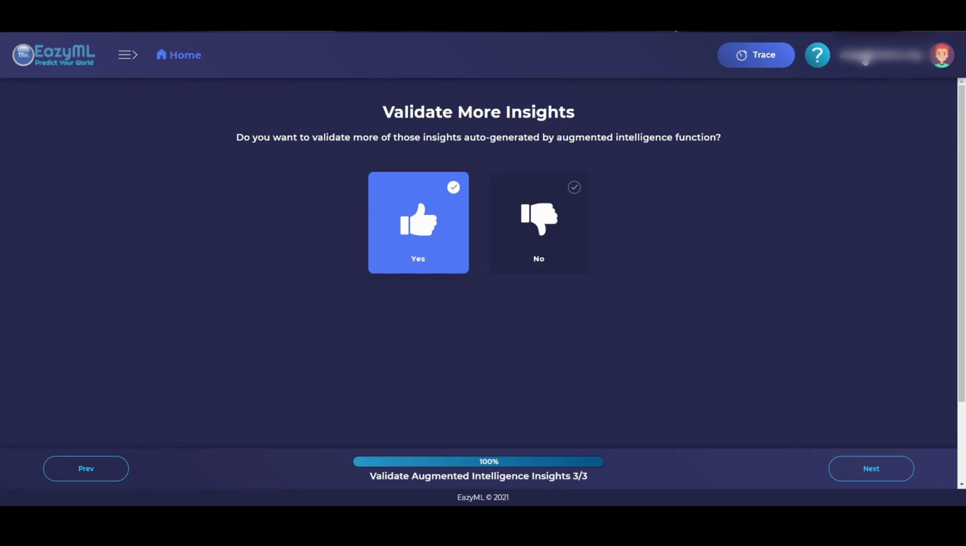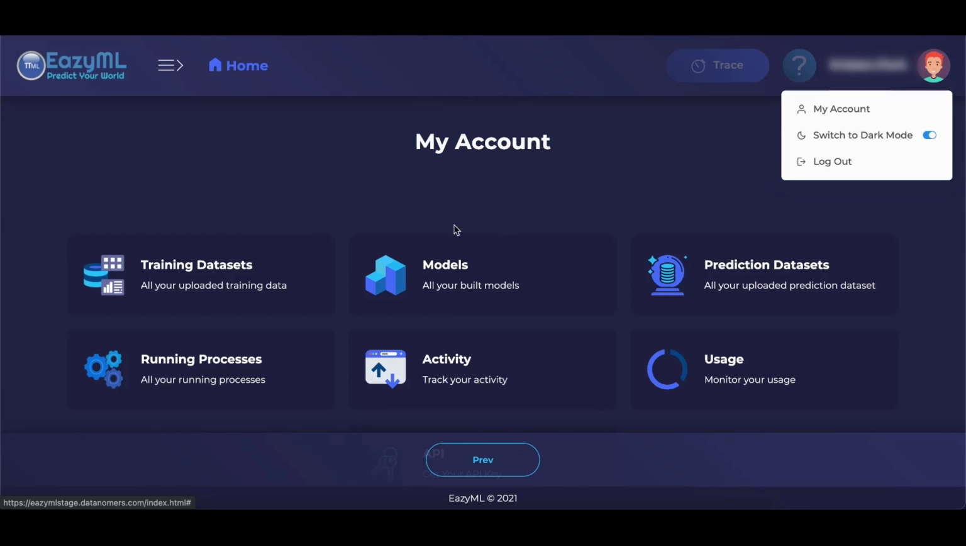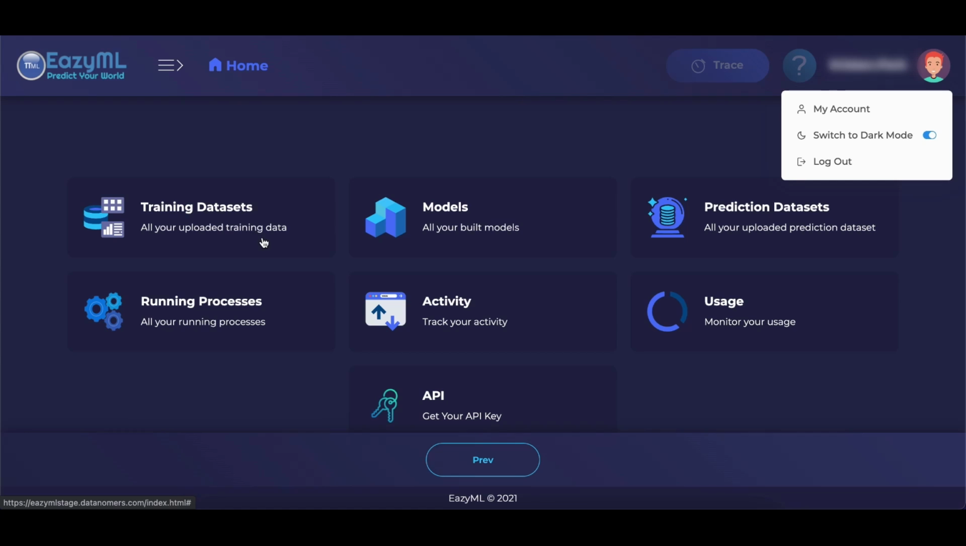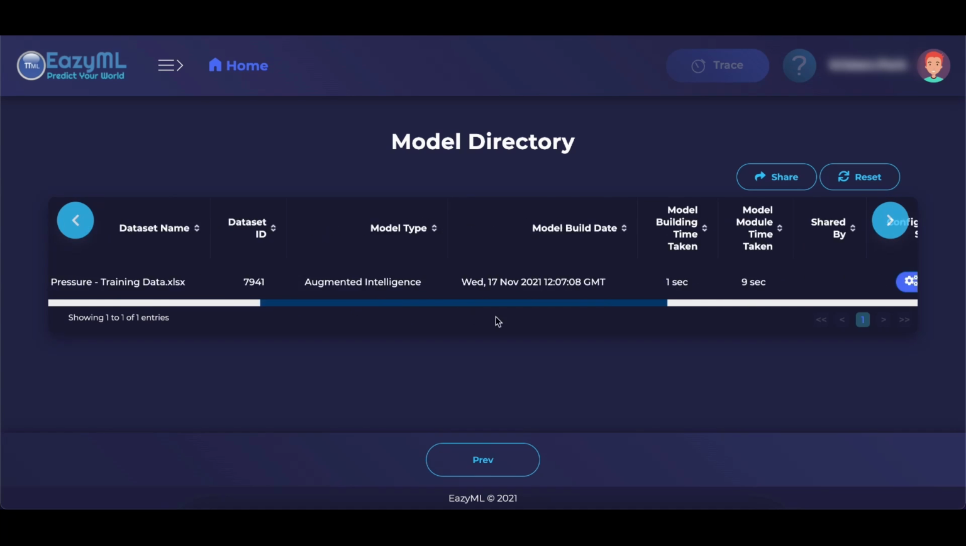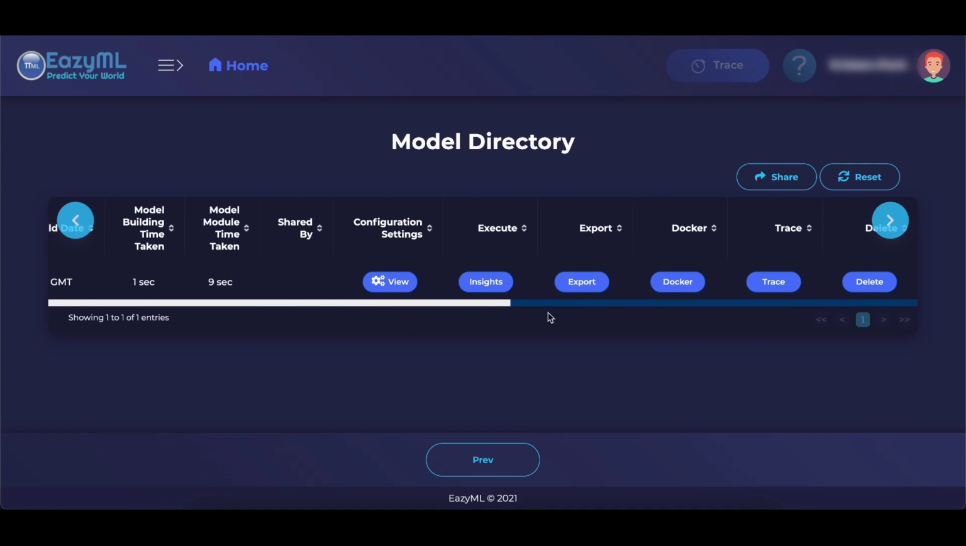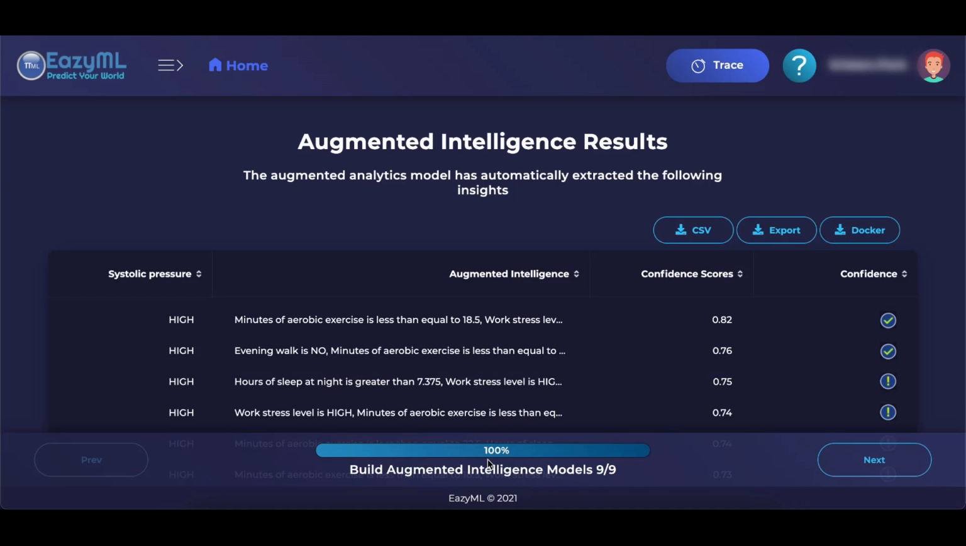We can also go ahead and look at My Account, where I can see the training data sets that I've uploaded, the models that I built, the prediction data sets, activity, and usage. In Models, we can see the training data set that we just used, the systolic blood pressure data. It also shows statistics about the model, including configuration settings over here, all of the trace options, and the option to delete the model. EazyML can be very helpful in the sort of everyday problems that you might run into.